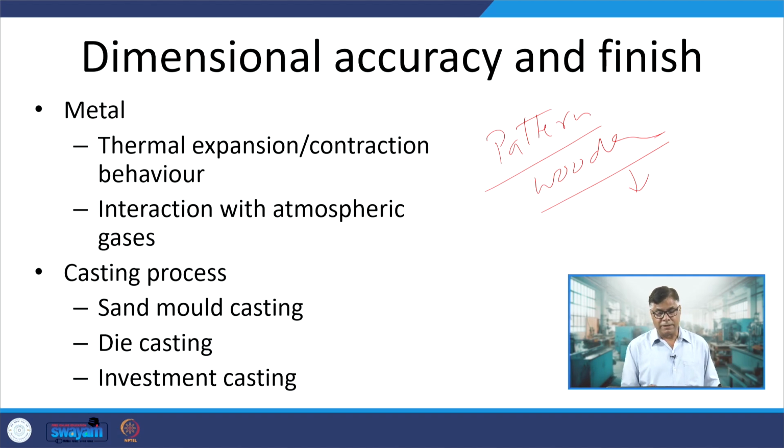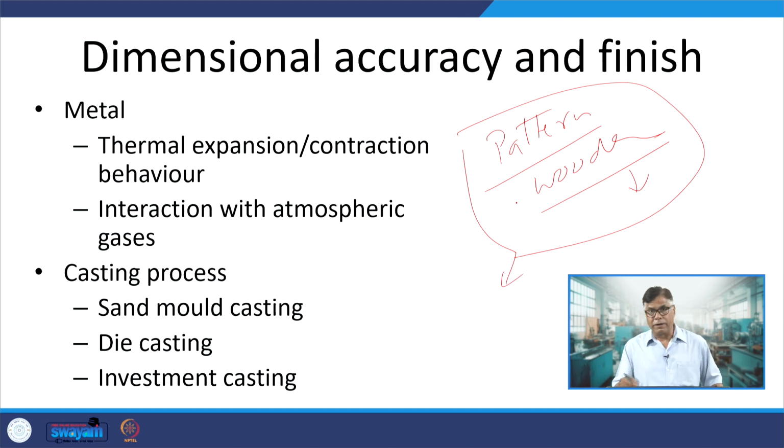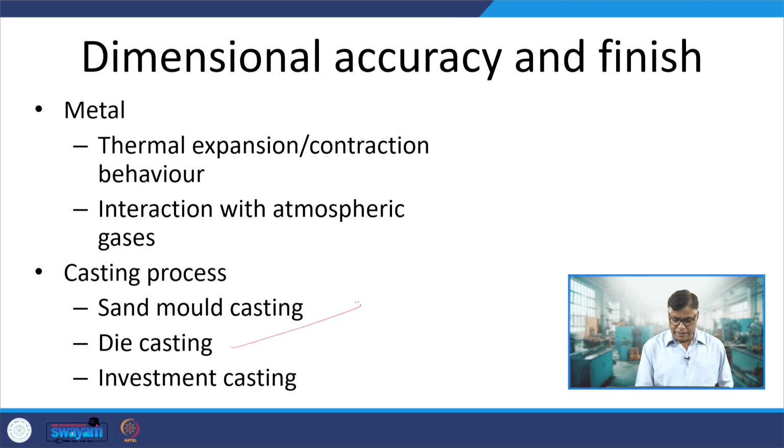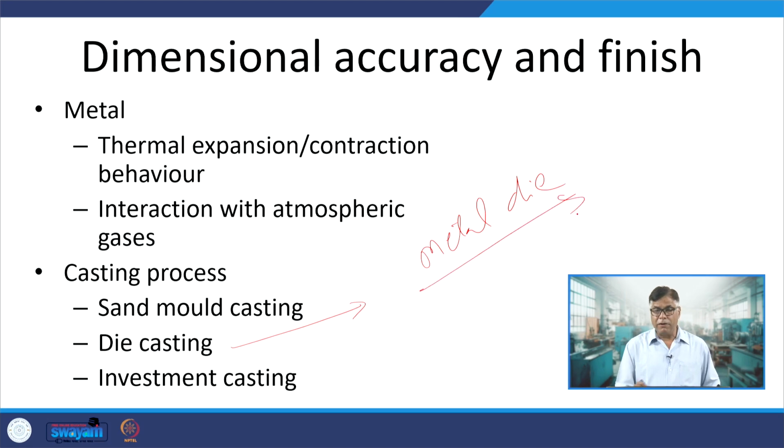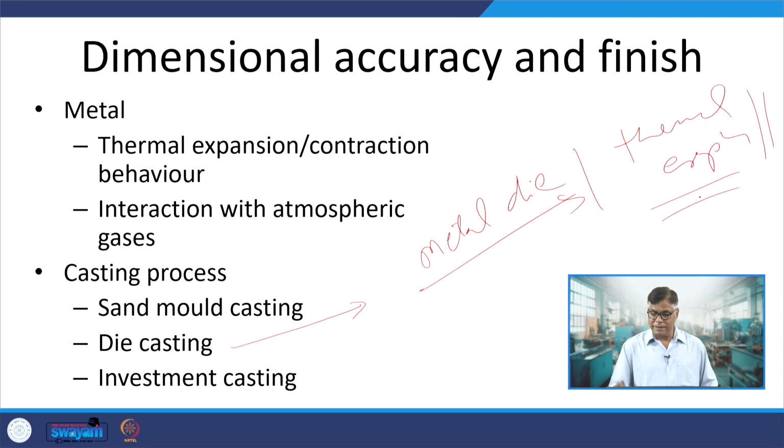So it is very important that the dimensional accuracy, size, shape and morphology of the pattern are checked regularly, to ensure that whatever mold is prepared is as per the need to produce castings of the desired dimensions. In die casting, we use metallic dies. The dies will not experience much change in dimensions, except the change due to thermal expansion of the die. That can cause a minor change in the dimensions of the mold, and so of the casting.